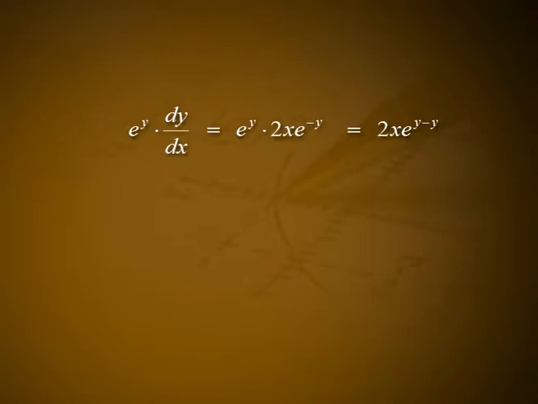If we multiply both sides by e raised to y, we get e raised to y into dy by dx is equal to e raised to y into 2 into x into e raised to minus y, that is equal to 2 into x into e raised to y minus y, that is equal to 2x into e raised to 0, which is equal to 2x, or e raised to y into dy by dx is equal to 2x.